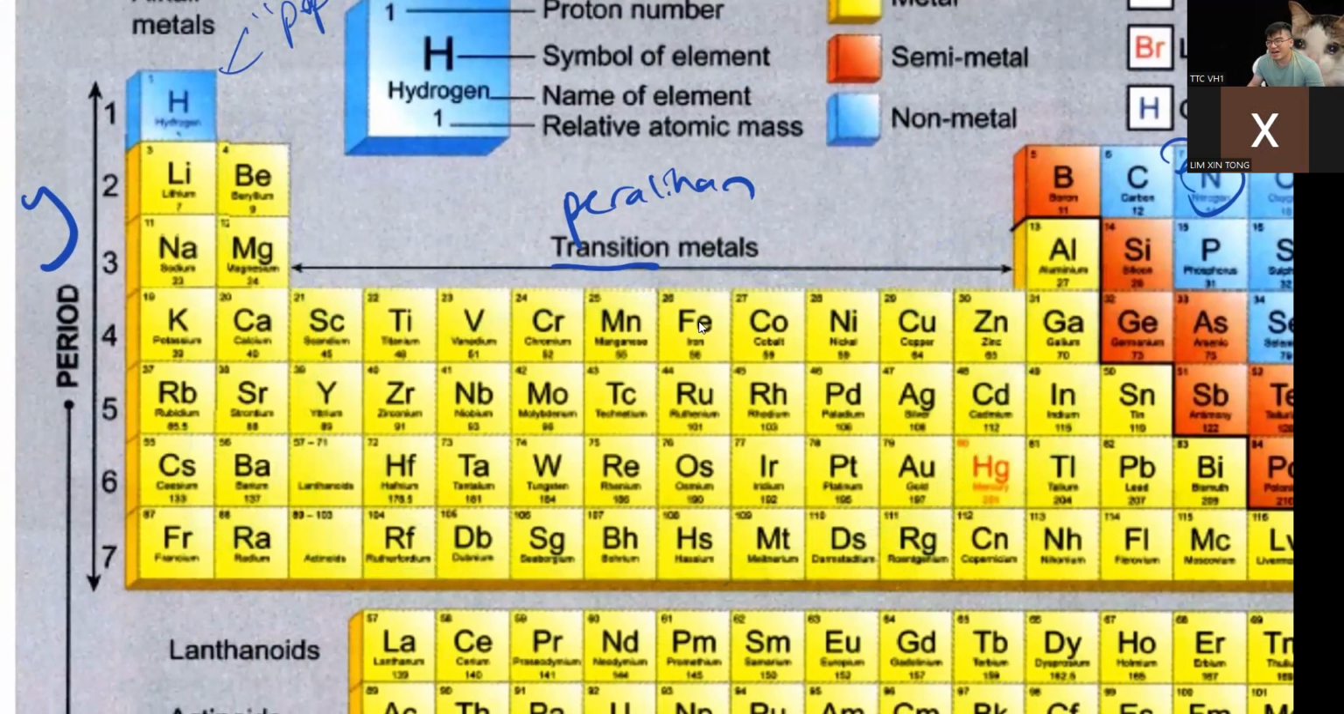Transition metals, they are weird because all of them have colors. And they will change their color from time to time. That's why we don't really mess with them. We just know them as transition metals.